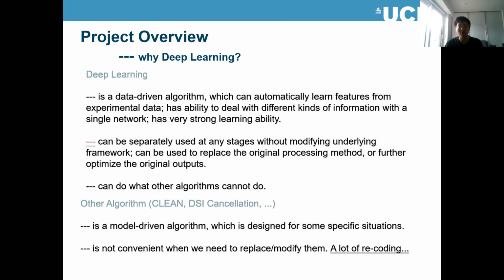And also, deep learning can do a lot of things that other algorithms can't do. For example, for classification, most of the best classifiers are based on deep learning algorithms. So in this case, only deep learning methods can give us very good results.